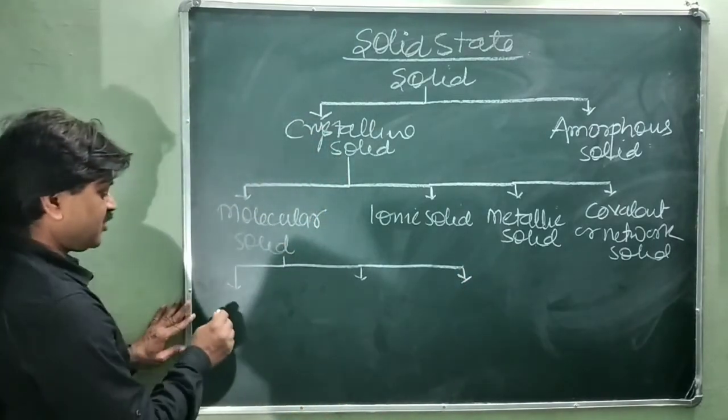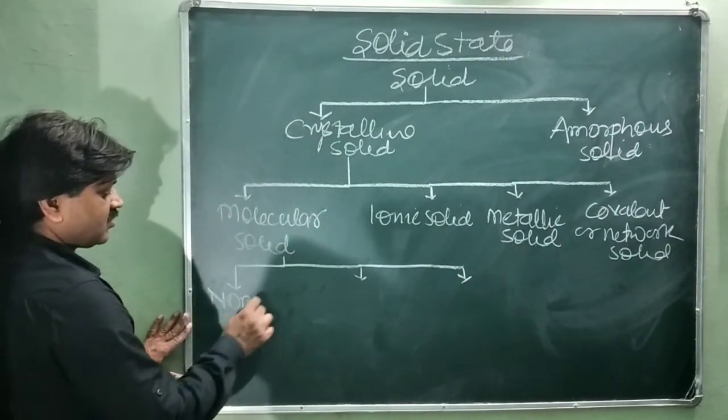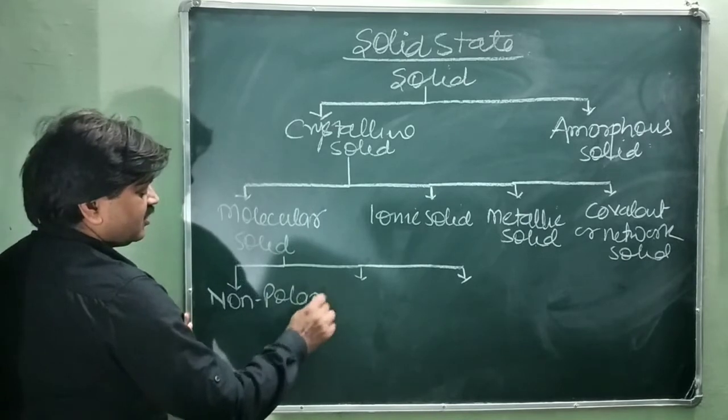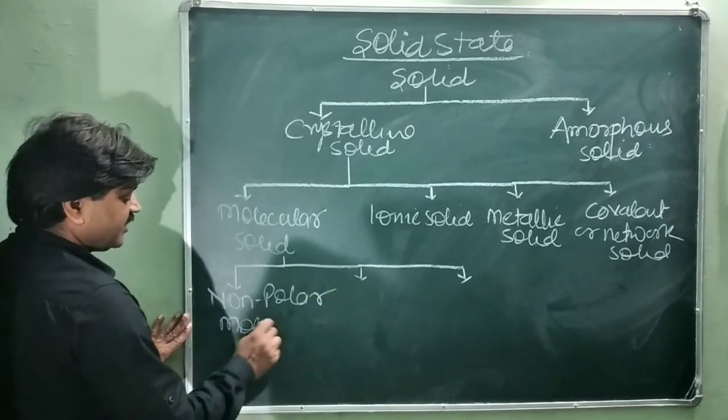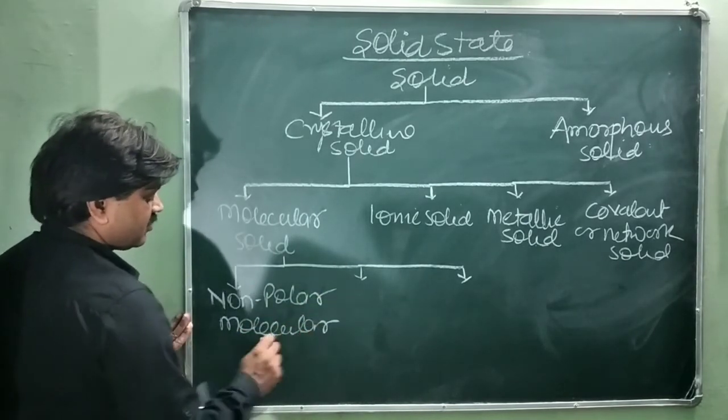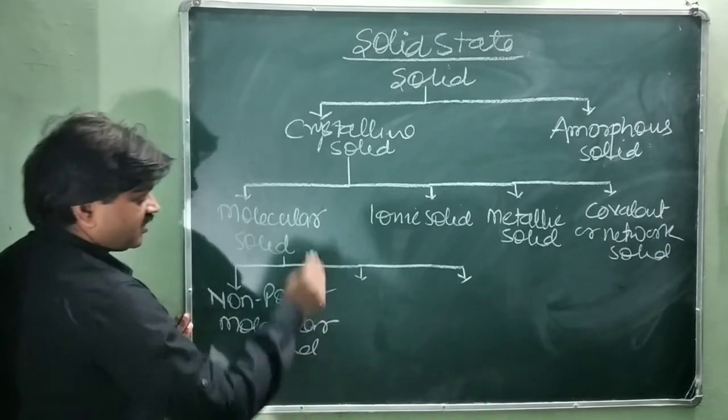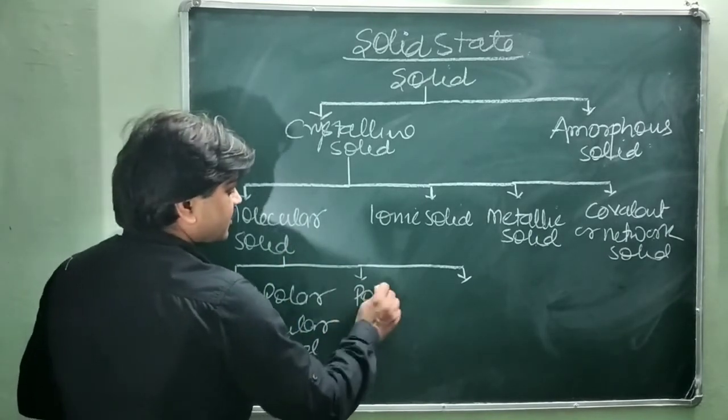This is non-polar molecular solid. Second one, polar molecular solid.